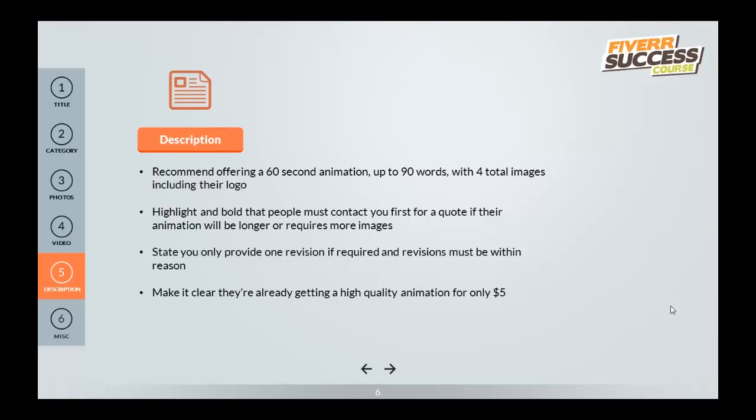Now for the description, I recommend offering a 60-second animation up to 90 words with a total of 4 images, including the buyer's logo. If you want, you can highlight and bold that people must contact you first for a quote. You should state that you're only going to be providing 1 revision if required, and it has to be within reason.